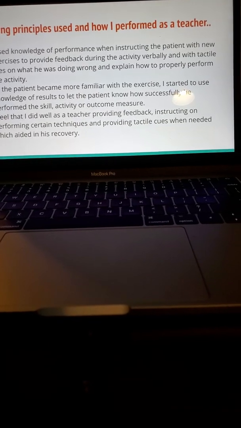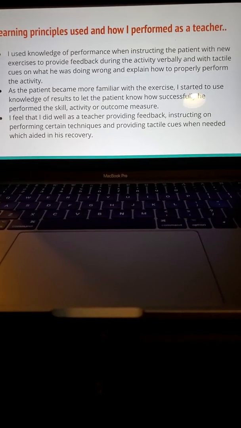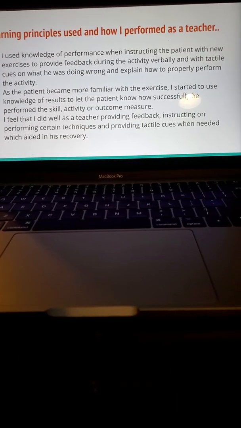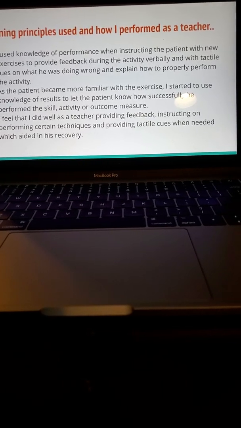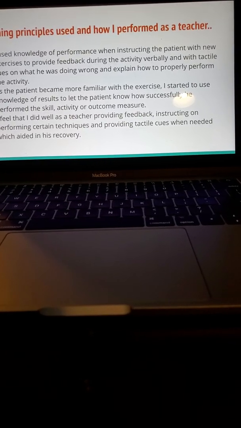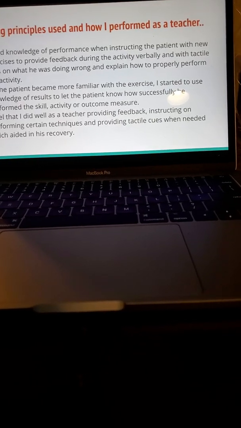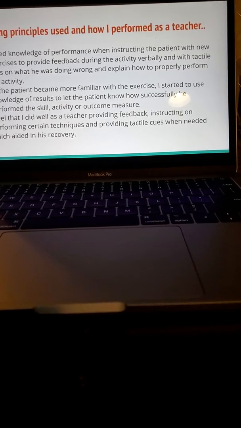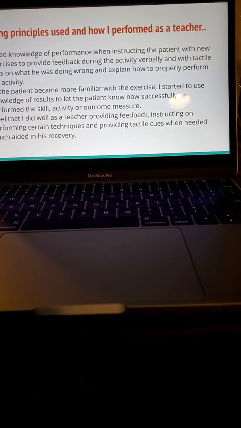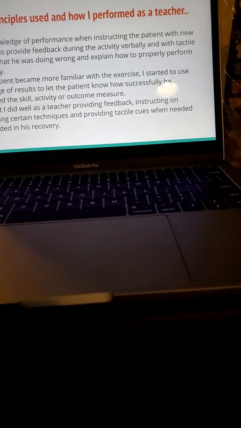And then as the patient became more familiar with the exercise, I started to use knowledge of results to let the patient know how successfully or unsuccessfully he performed the skill, the activity, or the outcome measure. And then I feel that I did well as a teacher providing the feedback, instructing on performing certain techniques, and then providing tactile cues when needed to help aid in his recovery.